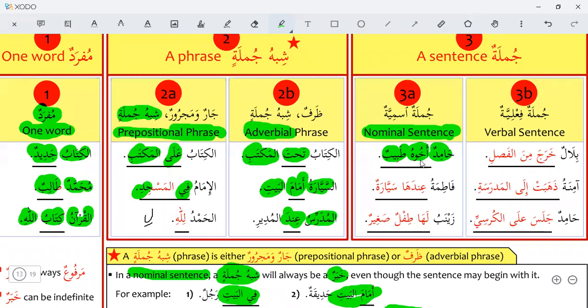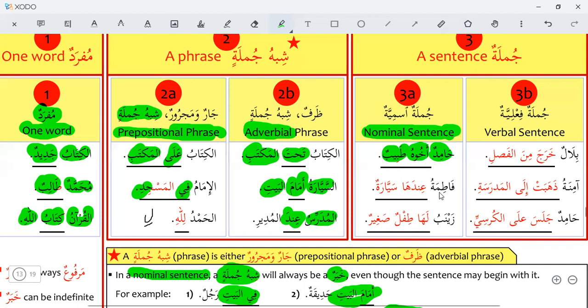Akhu is mubtada, starting with a noun, and tabibun is khabar here. His brother is a doctor.